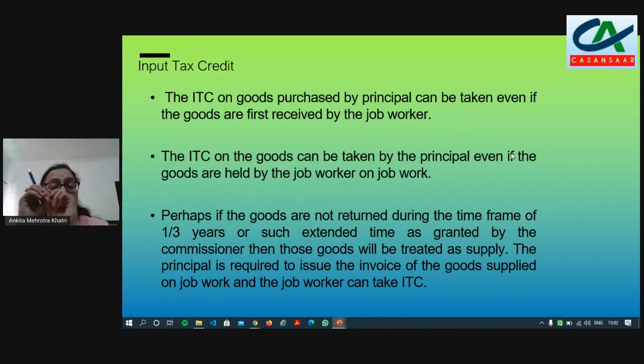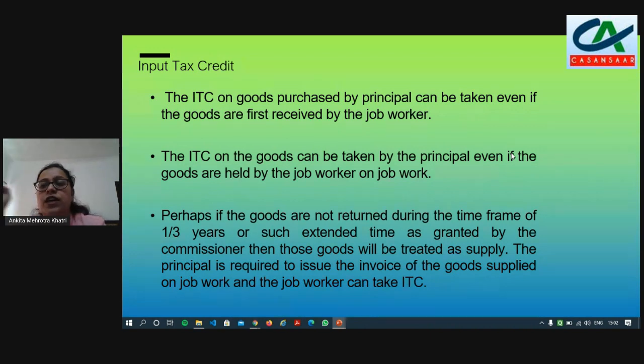Here we have to take permission from the principal first, that I will purchase the goods from the local person, whereas the bill will be made in the name of the principal only. So the job worker can ask the vendor to prepare an invoice in the name of the principal, whereas the goods are delivered to the job worker's place. Again, the bill to ship to concept.